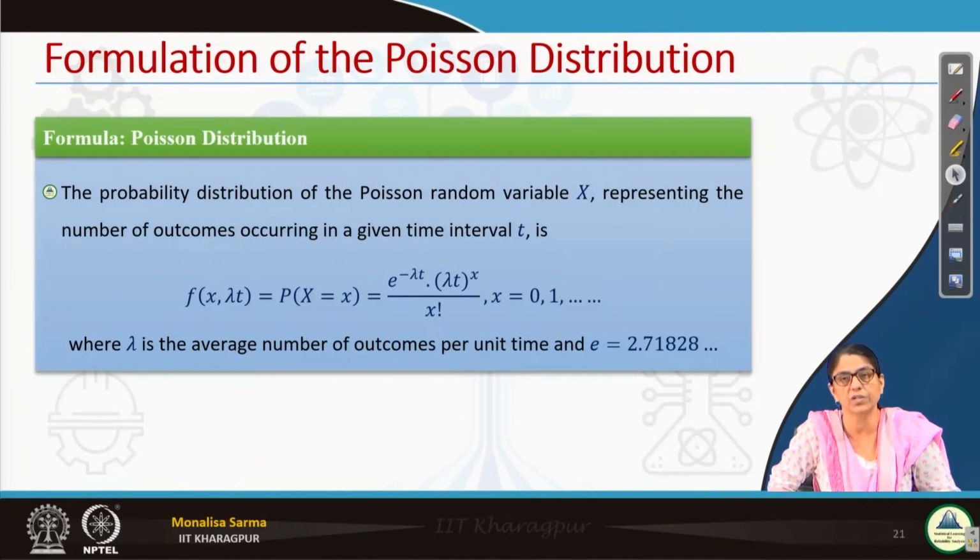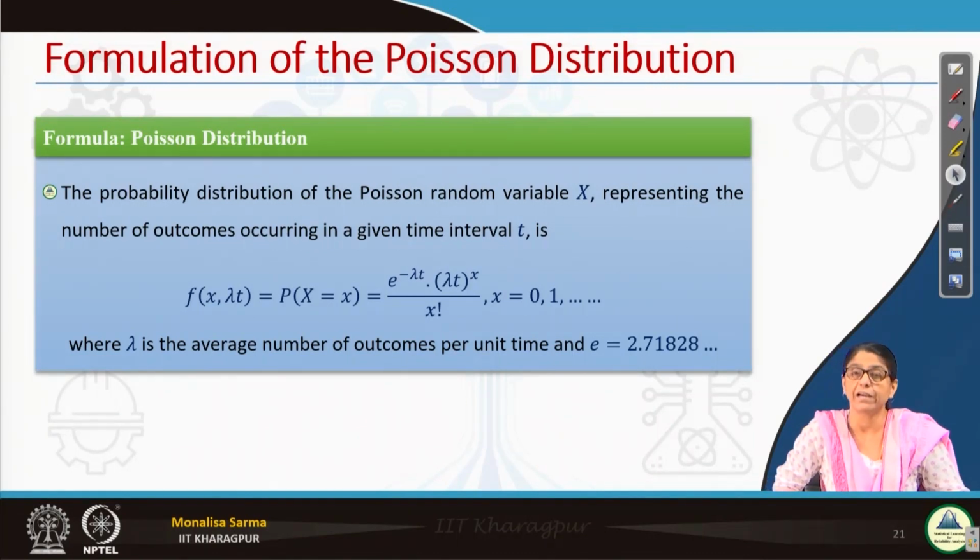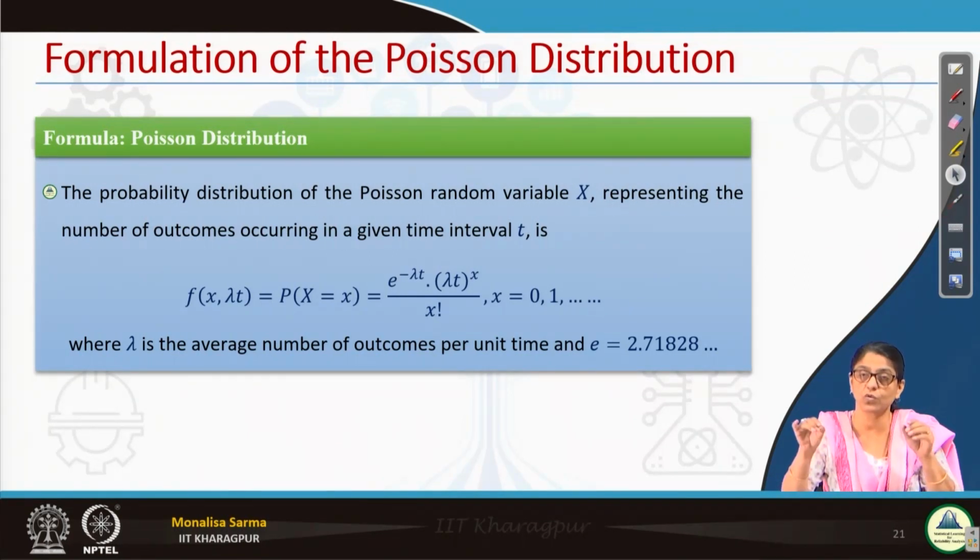Now, what is the function of the Poisson distribution? In the Poisson distribution, we have a parameter that we call lambda, where lambda is the average number of outcomes per unit time: the average number of cars passing through that highway in 1 hour, or passing the toll station in 1 hour or in 24 hours, whatever it is. So x is the number of cars that pass the toll station or the highway, or the number of flaws in the material of 1 meter, whatever it is. X is the random variable, lambda is the average number of outcomes per unit time, and t is the total time interval that we are considering.